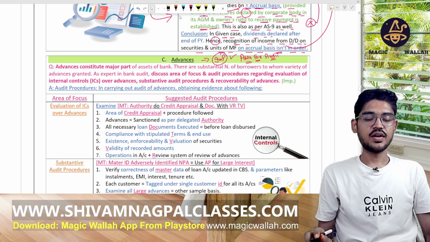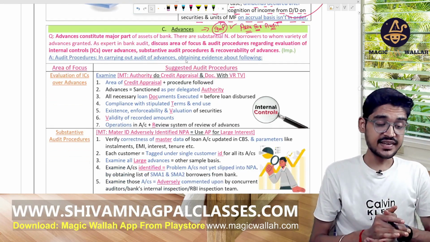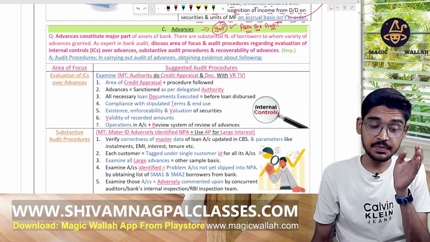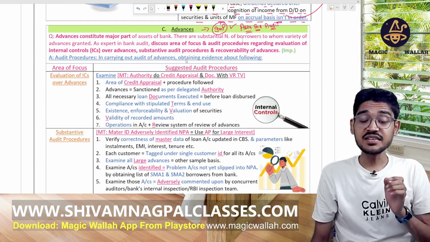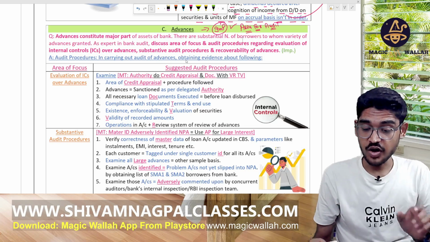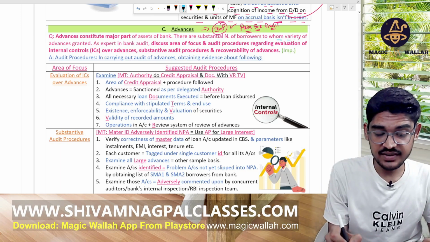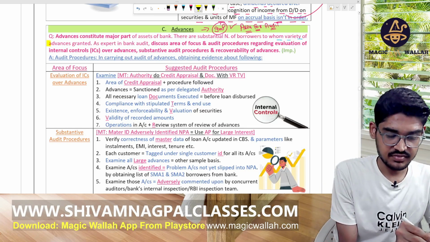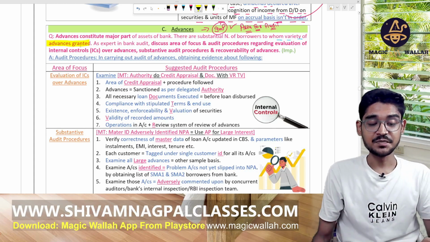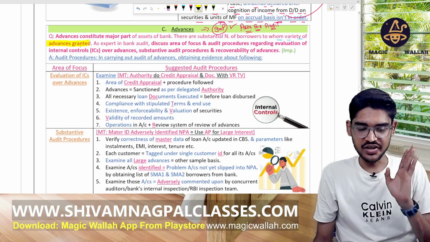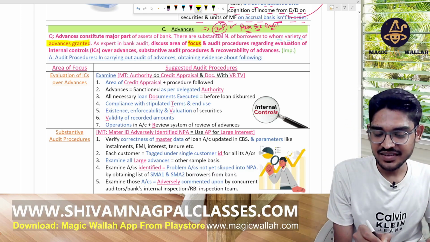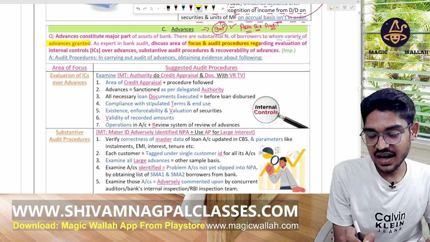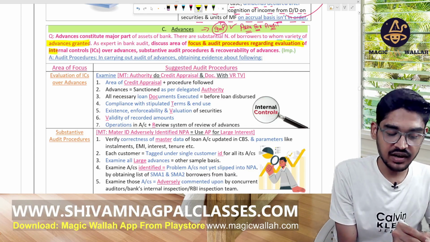Now, there is a question which says the advances constitute the major part of the assets of the bank. There is a substantial number of borrowers to whom a variety of advances are granted by the bank. This is the bank's main business. So as experts in bank audit, discuss the area of focus and the audit procedures regarding the evaluation of the internal control.